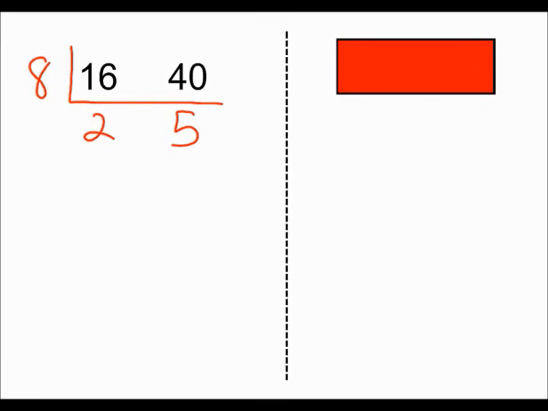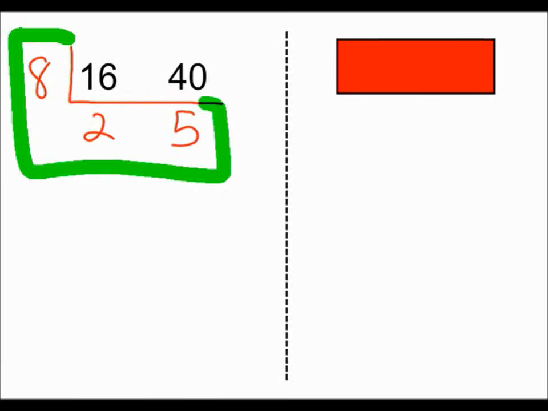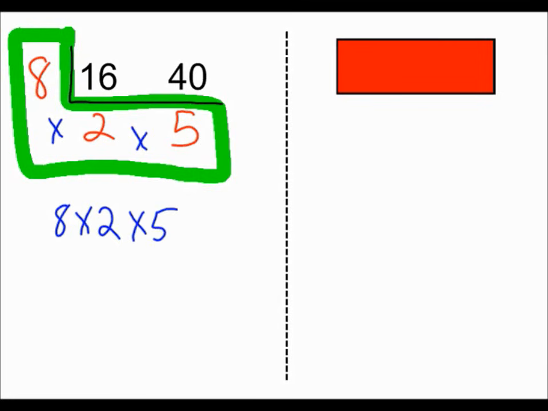So what you do next is we make a big L, since we're finding the LCM. We multiply 8 times 2 times 5, and 8 times 2 is 16, and 16 times 5 is 80, so our LCM would be 80.